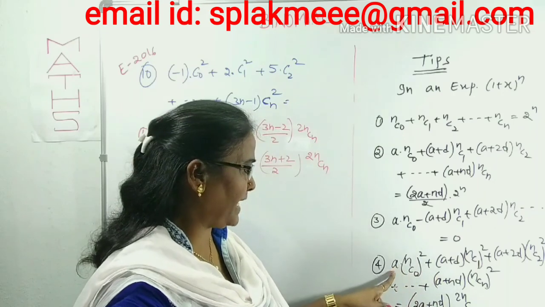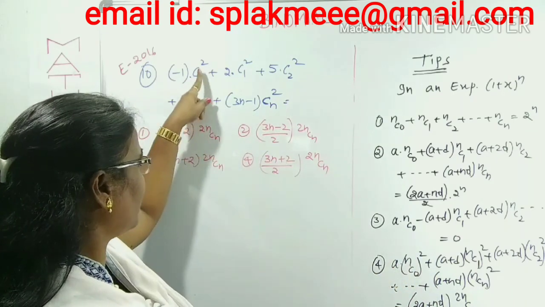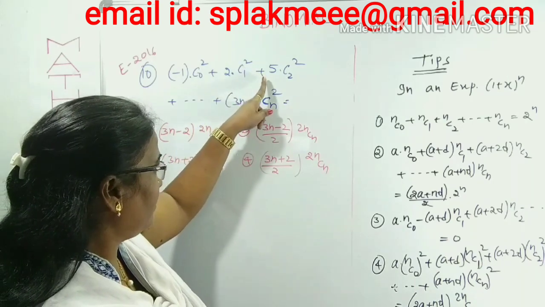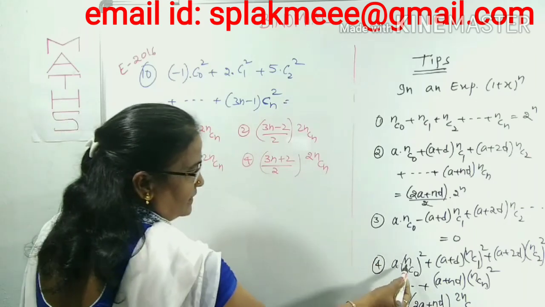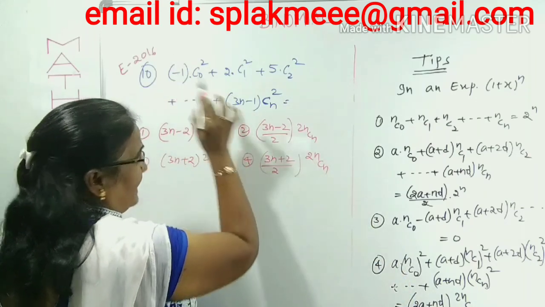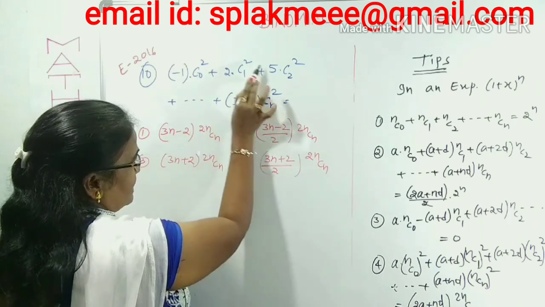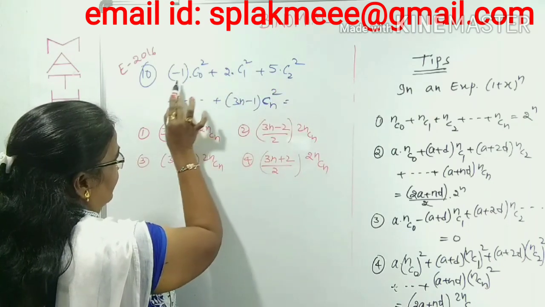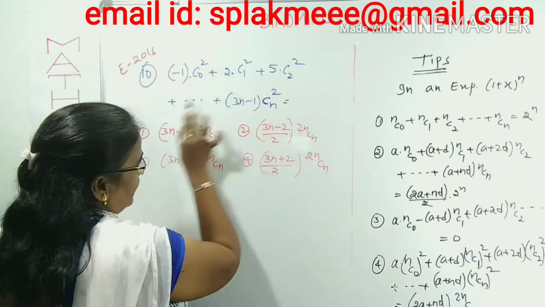It is clear in the form of A into nC0, nC1 and so on. In place of nC0, what is that? C0 square, 2 into C1 square plus 5 into C2 square. In place of n, nothing is there, which means you can think there is some n here. But what are the multiples of C0 square, C1 square, C2 square? The multiple of C0 square is -1, C1 square is 2, C2 square is 5, and so on.